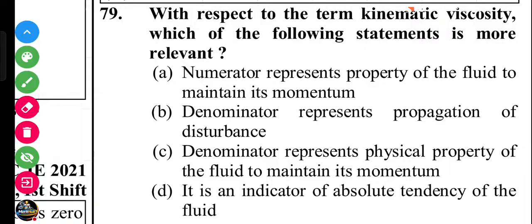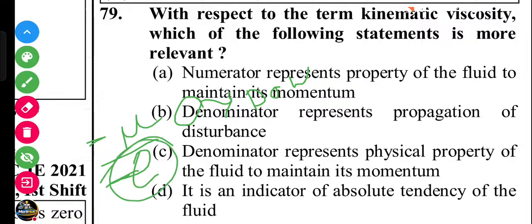If you are confused between the numerator and the denominator, I give you a trick. Denominator means the d means down, yani niche. So this is denominator, this is numerator. We know kinematic viscosity equals dynamic viscosity by density. Density is a physical property. The denominator represents the physical property of the fluid to maintain its momentum. So C is the correct answer.